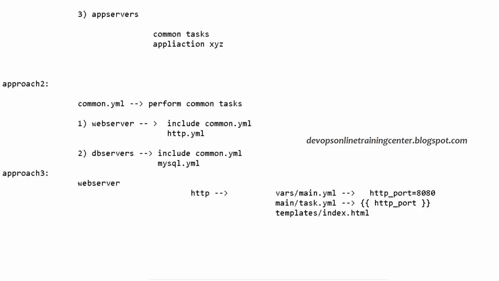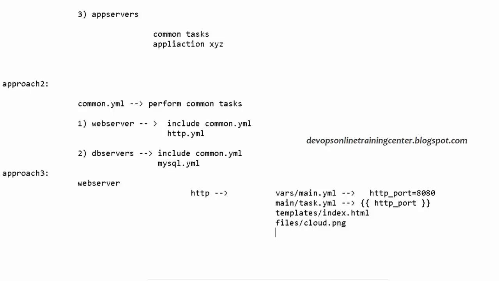But here I have a specific directory for each task. For web servers, I have a directory with all these subdirectories. For DB servers, I have a directory with all these directories. Let us say I also have a files directory, under which I specify my cloud.png or some var file or some jar files. I have other directories for different purposes.